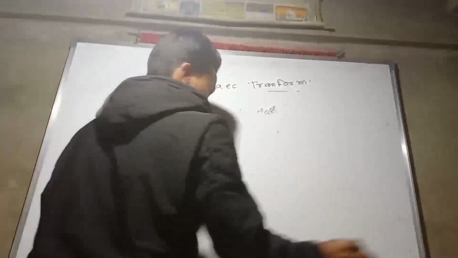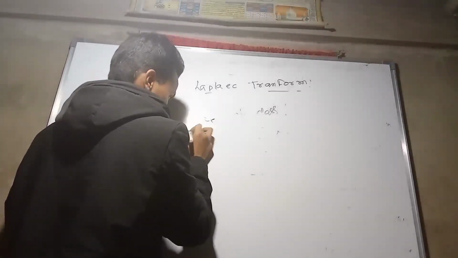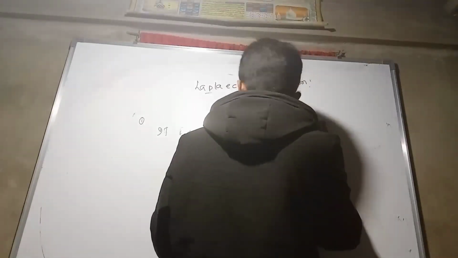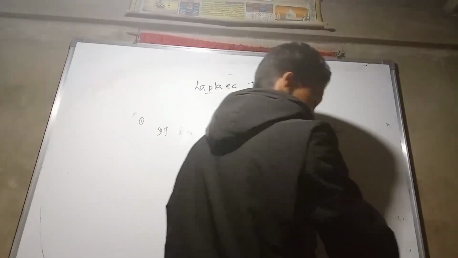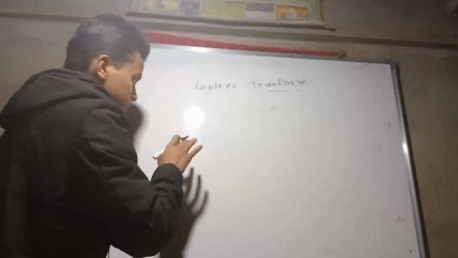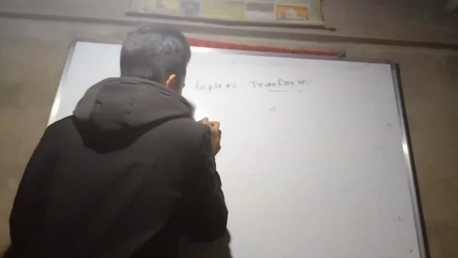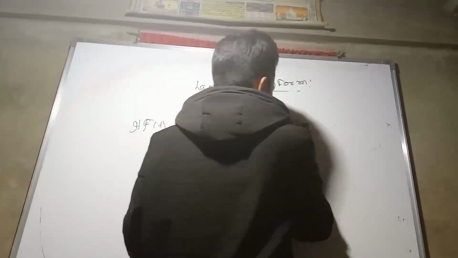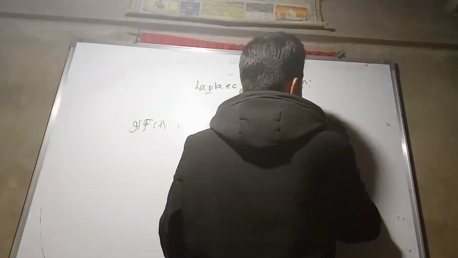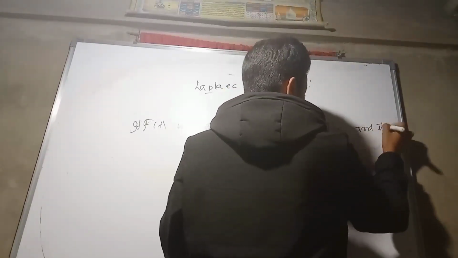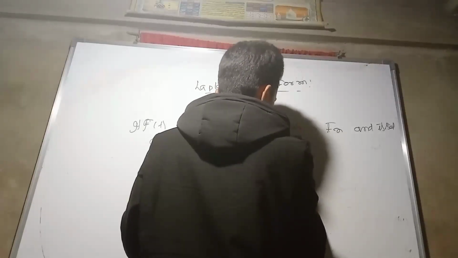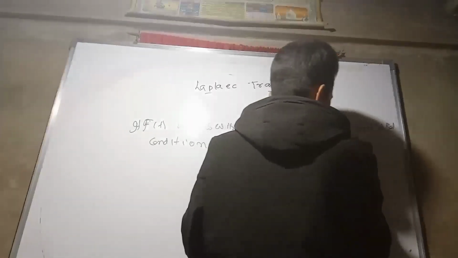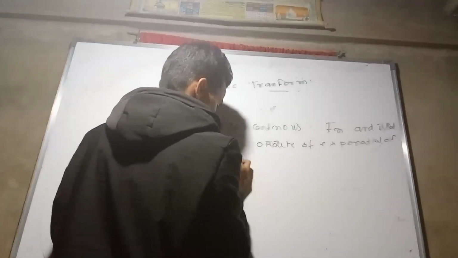If f(t) is a function of class A, that is, f(t) is piecewise continuous and satisfies the exponential order condition, e to the power minus sigma t times f(t) is less than M, then we say: